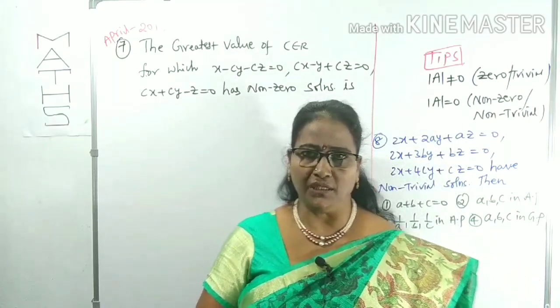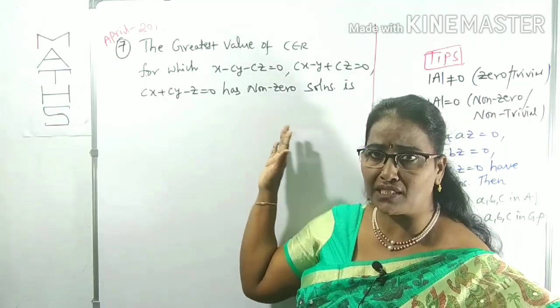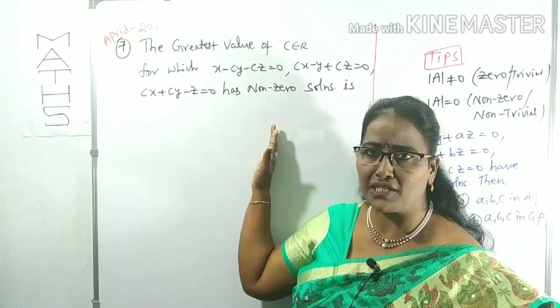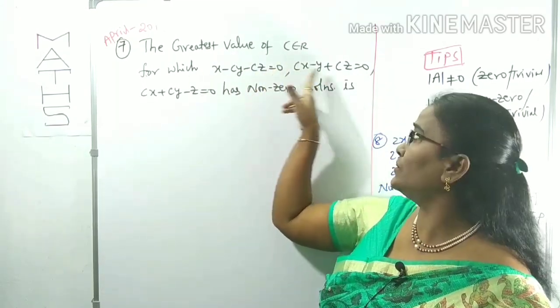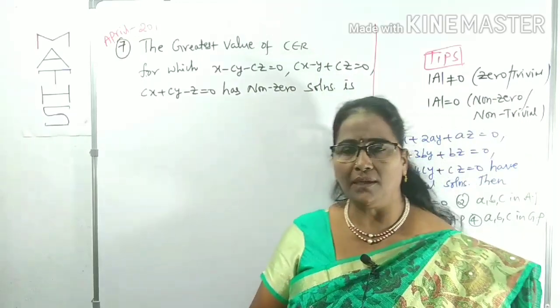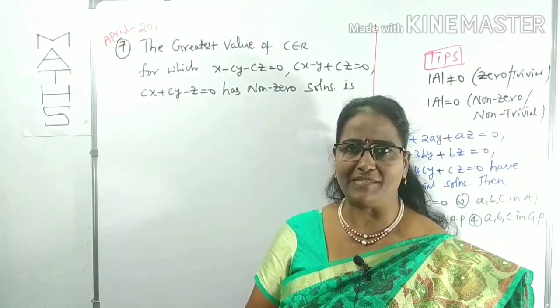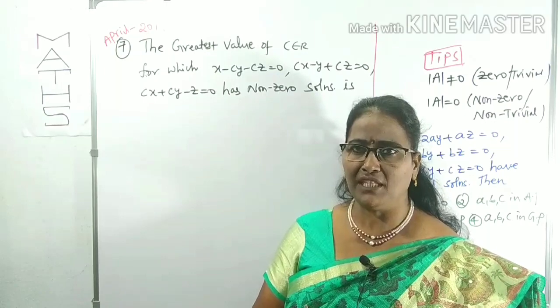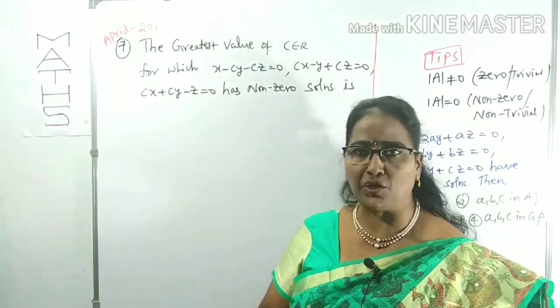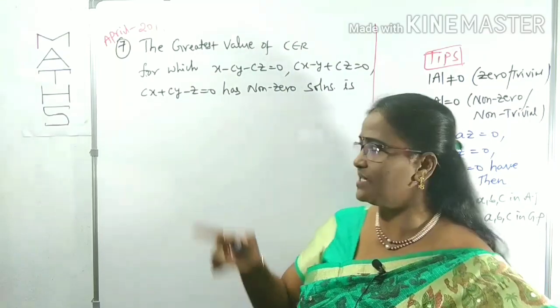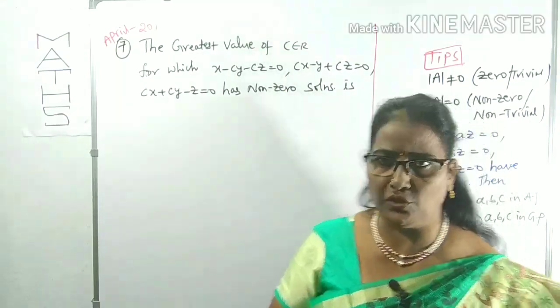We can observe that this system is clearly a homogeneous system. How do you know this is a homogeneous system? Because all constants are equal to 0, 0, 0. All constants are absent, so the system is homogeneous. For a homogeneous system only, we go like this: non-zero, zero, non-trivial, trivial solutions.